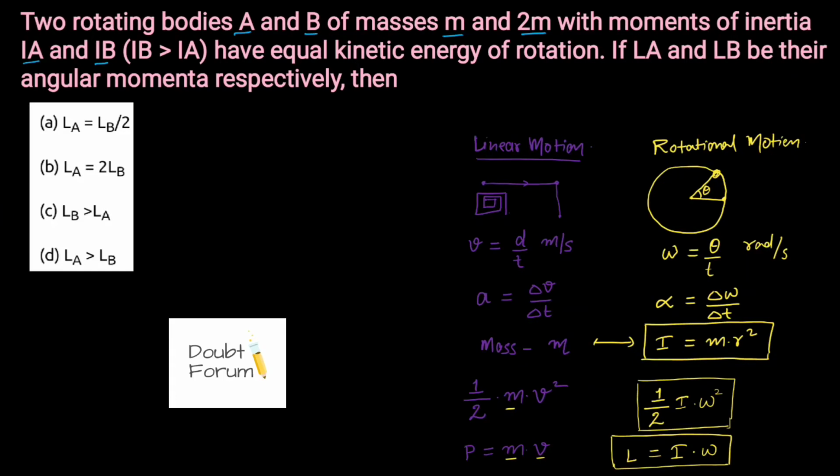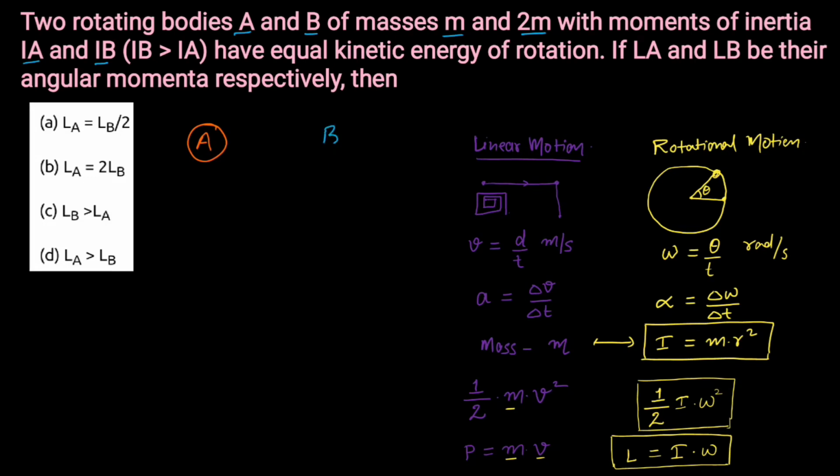Now coming back to the question, in the question it is said that there are two bodies. Suppose this is body A and there's another body B. In the question it is said that the mass of body A is m and the mass of body B is 2m. The moment of inertia of body A is represented by IA, and the moment of inertia of body B is represented by IB. It is mentioned in the question that the moment of inertia of body B is greater than the moment of inertia of body A. So this is the condition given in the question.